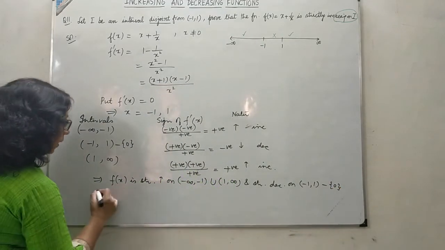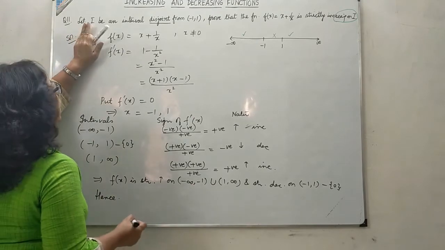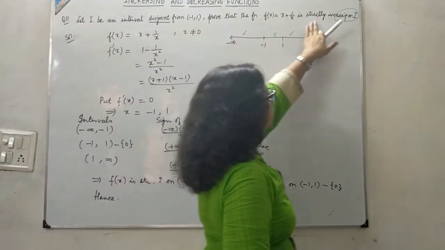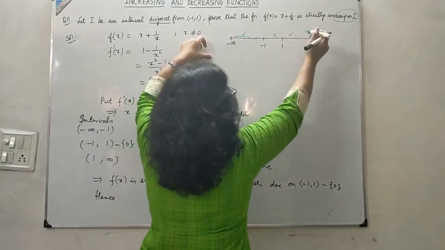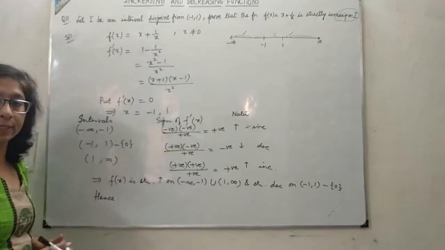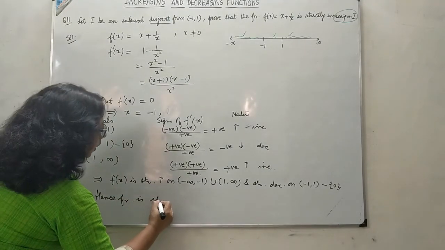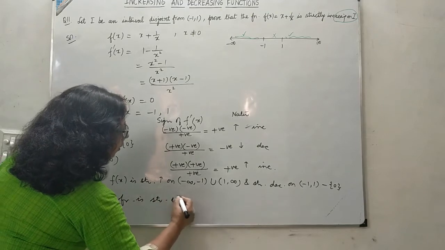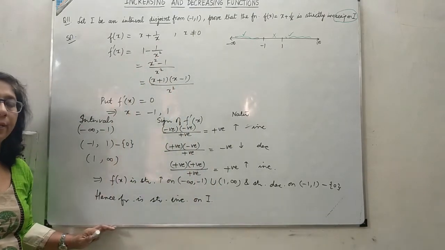So from here, the function is strictly increasing on I. I have told you this whole part and this whole part. On these two parts I have proved that it is strictly increasing. Therefore the function is strictly increasing on I. The question remains the same, only the statement form is different here. Thank you.